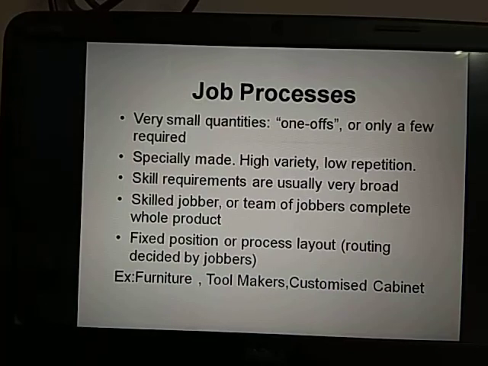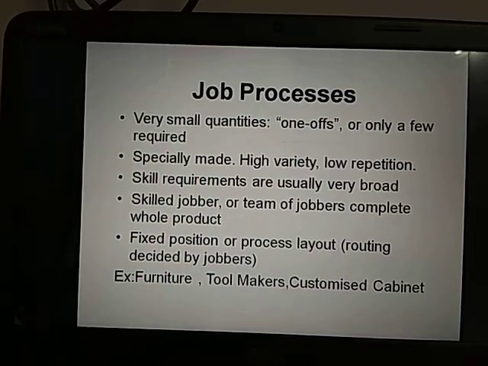You go and meet a carpenter and give measurements, what kind of model is required. Based upon that, they can produce these many chairs, these many sofa sets, a dining table, like that. That is also limited in number, but compared with project processes, in job processes the movement of the products would be there.